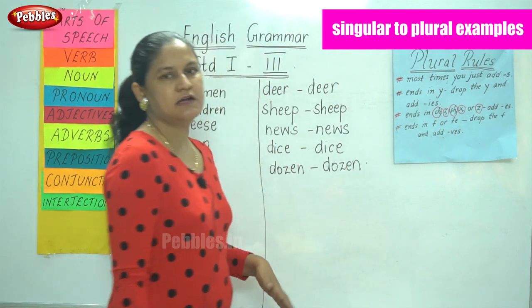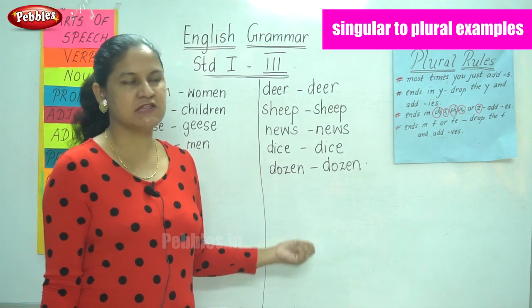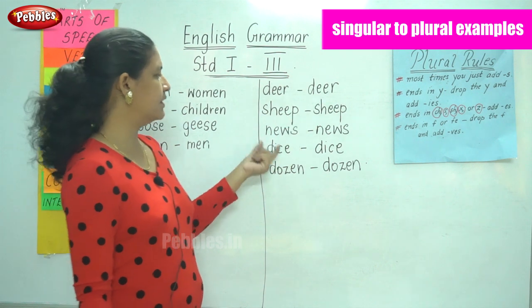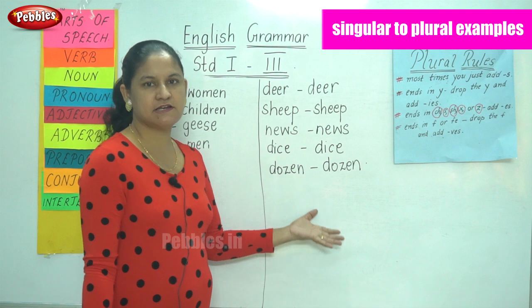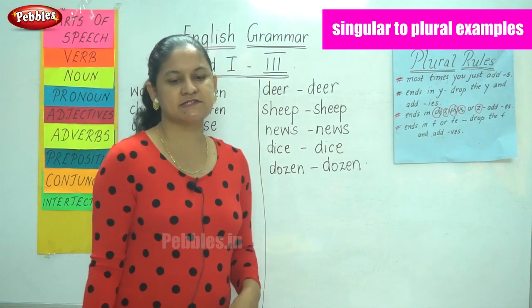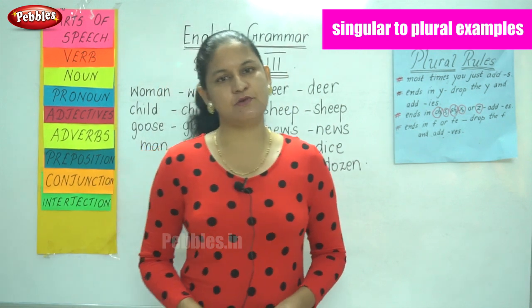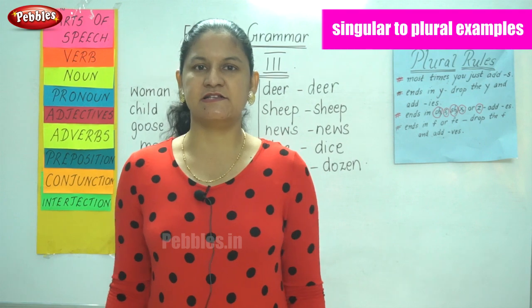So these are some examples wherein the singular and the plural remain the same. Deer, deer. Sheep, sheep. News, news. Dice, dice. Dozen, dozen. So these are examples of certain words wherein the singular and the plural are the same. So let us move on to our next topic.